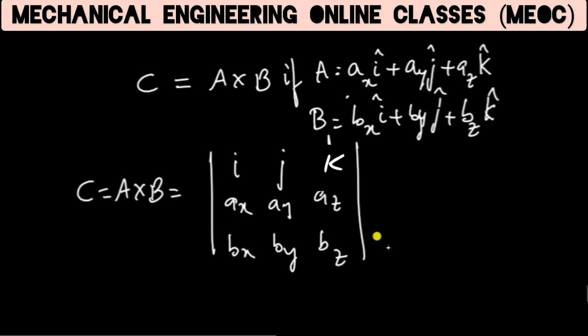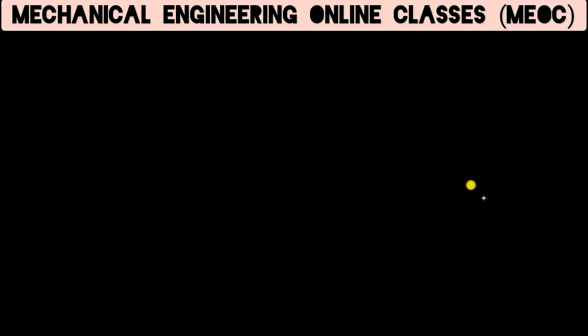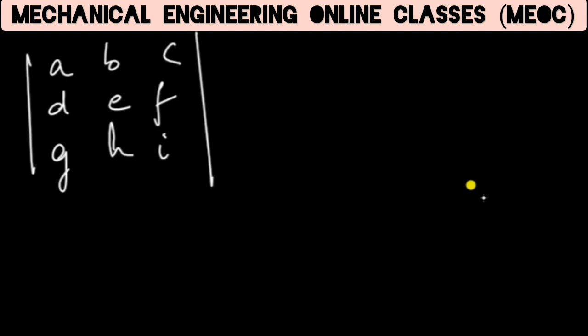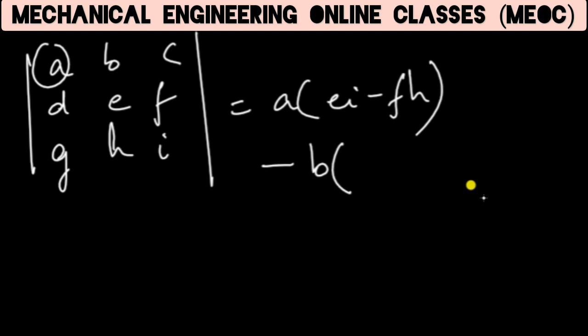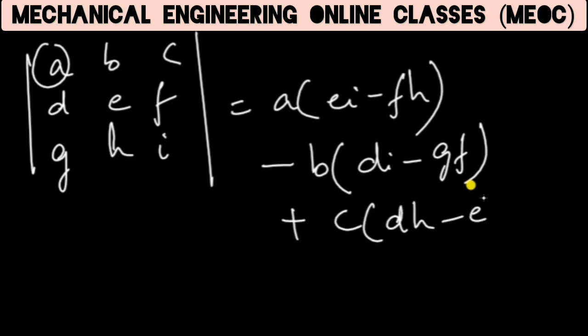So here we know R1, we know F1. I hope you know the formula of a determinant. For a matrix A, B, C, D, E, F, G, H, I, you can find the determinant as A into E I minus F H, minus B into D I minus G F, plus C into D H minus E G. You can take any row or any column and follow the same pattern.